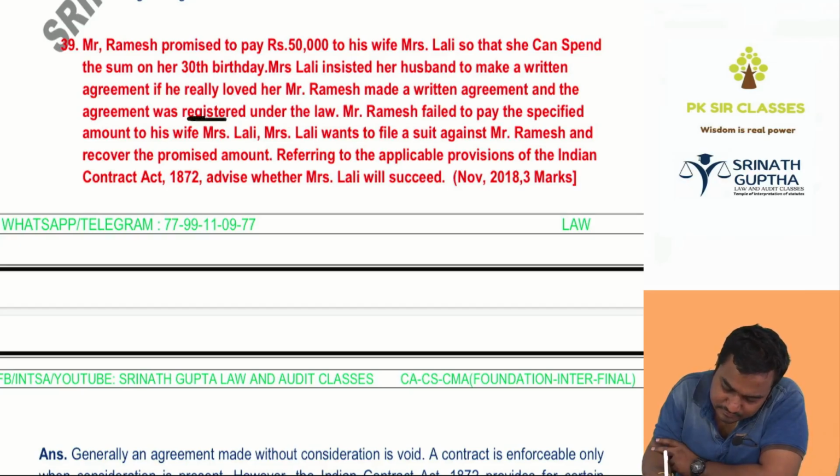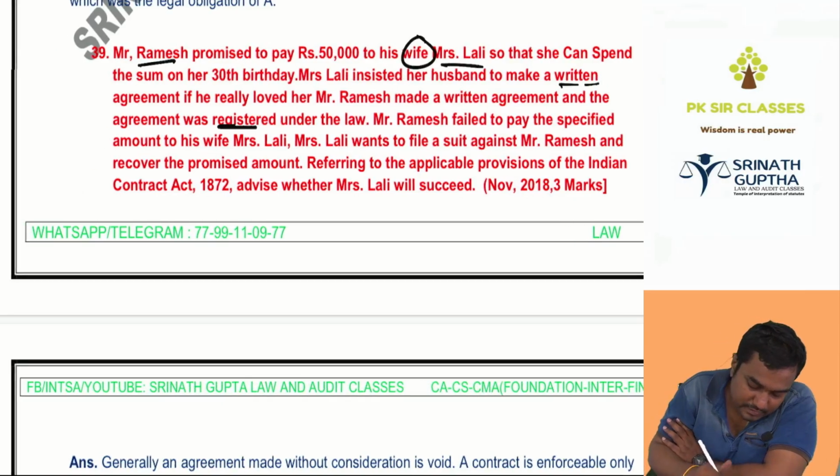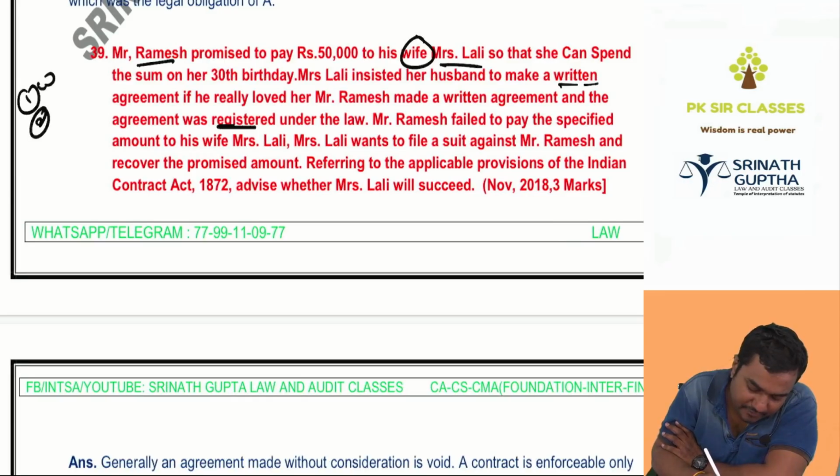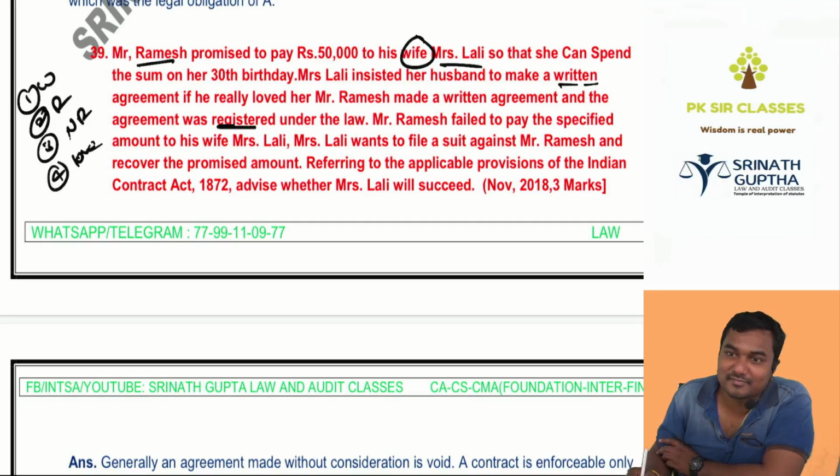Ramesh and Lali, husband and wife, so it is in writing. If it is registered and there was a near relationship, wife and husband, love is there or not, we don't know, we'll see.